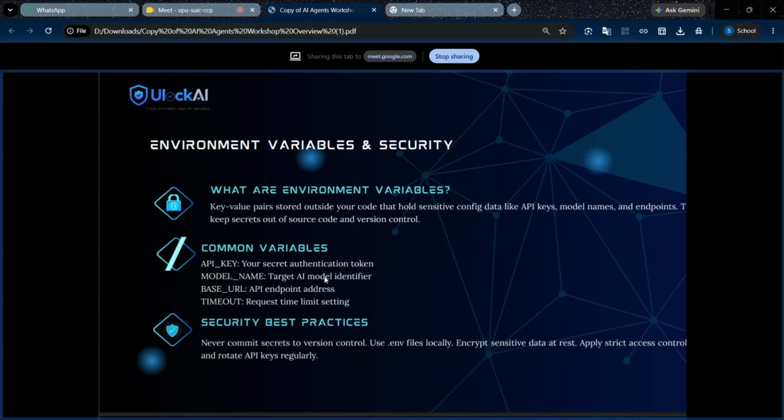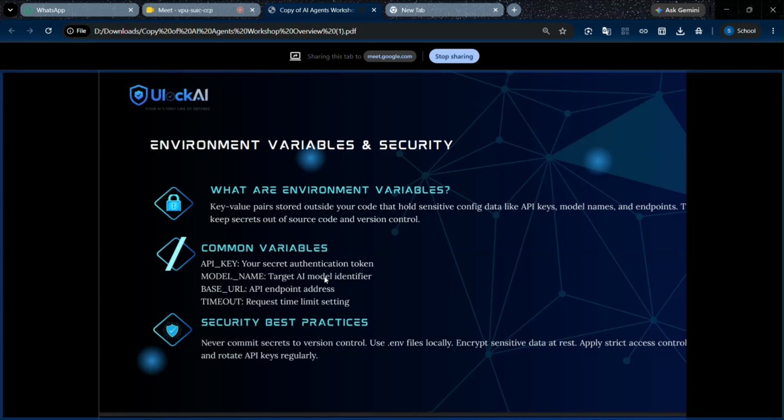API key means your secret authentication token that is created by LLM and AI agent API key providers. They list the model names, the base URL, and the request limits per time on their website. We will see that. In this workshop we are going to work in Google Colab, where I will show how to store an environment variable and how to secure an API key.